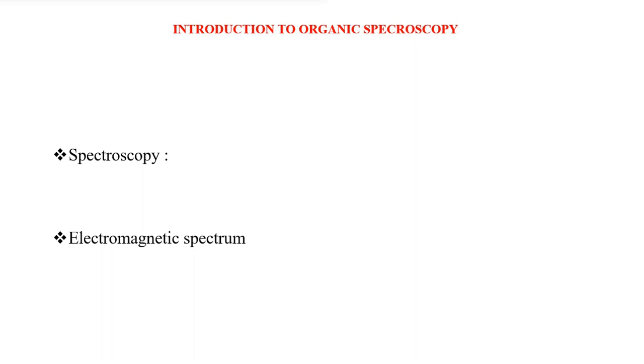In this video lecture, I will give you an introduction to organic spectroscopy. What is spectroscopy? Spectroscopy is the quantized interaction of light with matter. Matter consists of molecules.